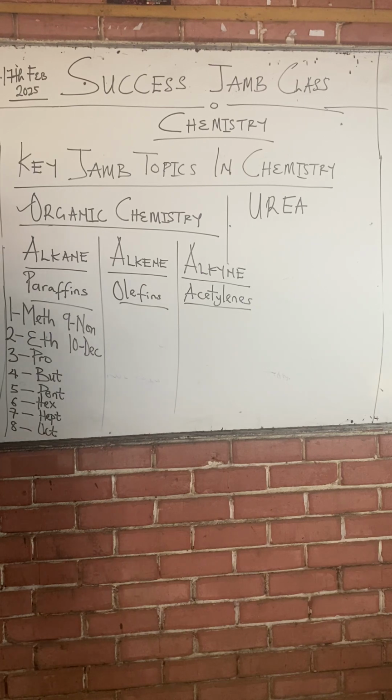So class, the number of carbons an organic compound contains will determine how the naming will start. For a one carbon organic compound, the name will start with meth. For a two carbon organic compound, it starts with what? Eth. So the number of carbons an organic compound contains determines how the naming will begin. So if you see an organic compound starting with meth, just know that that organic compound contains one carbon.